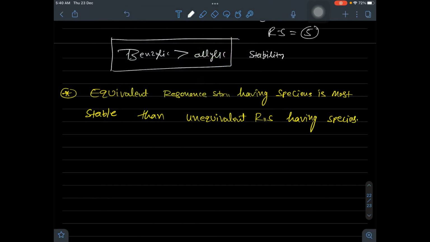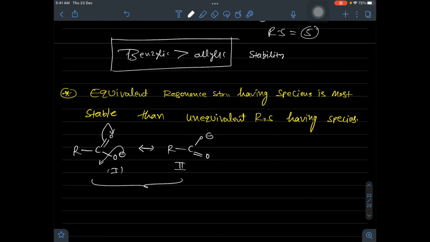An example for this is the carboxylate ion. The carboxylate ion forms equivalent resonance structures. If this negative charge shifts here, the pi electrons shift onto oxygen, and you will have another structure. These 1 and 2 are equivalent resonance structures. There is no difference in that actually.